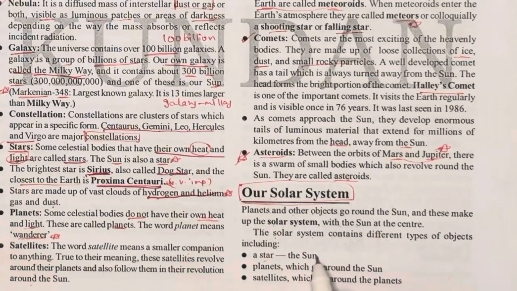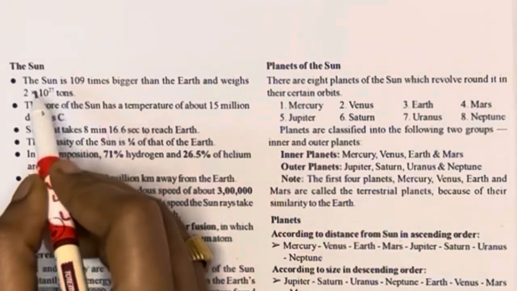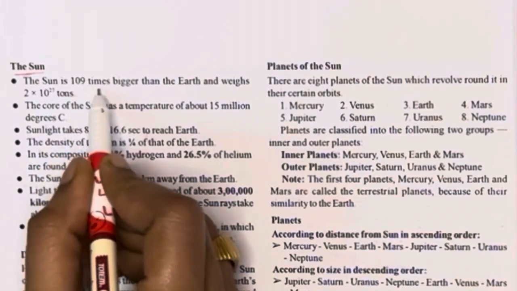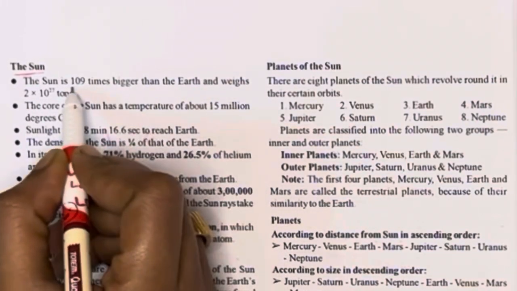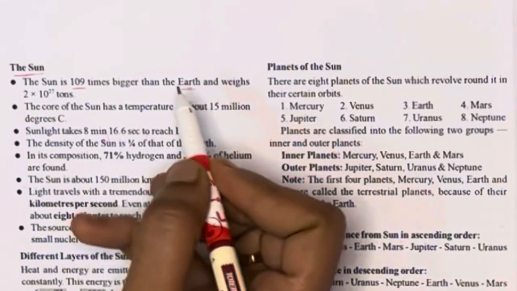The main points are: a star, which is the sun; planets which go around the sun; and satellites which go around the planets. We should know about the sun. The sun is about a million times bigger than the earth, and its mass is 2 into 10 power 27 tons.